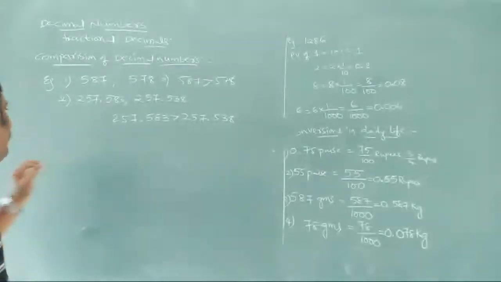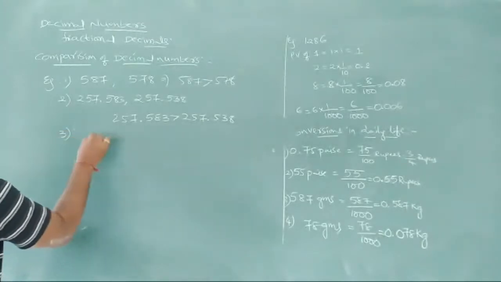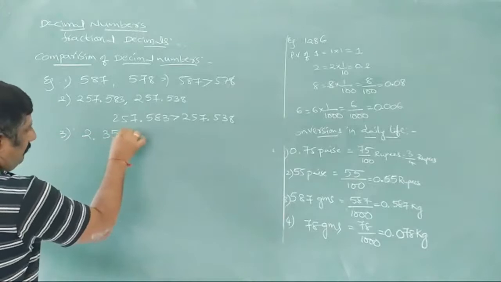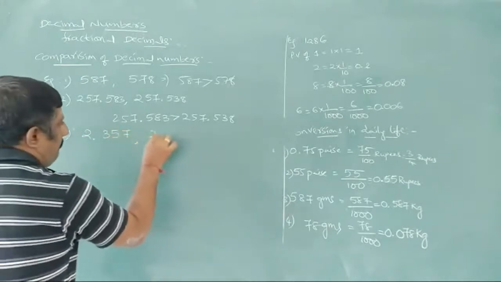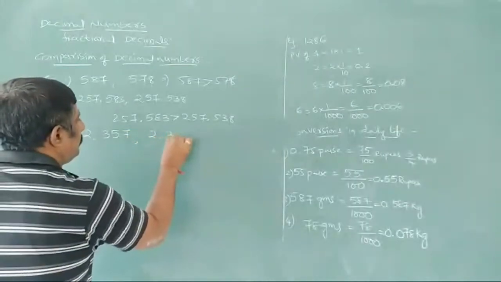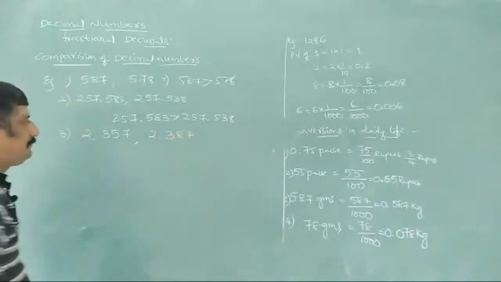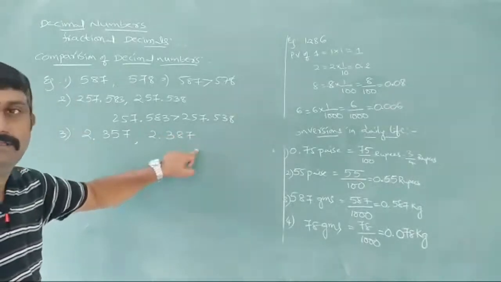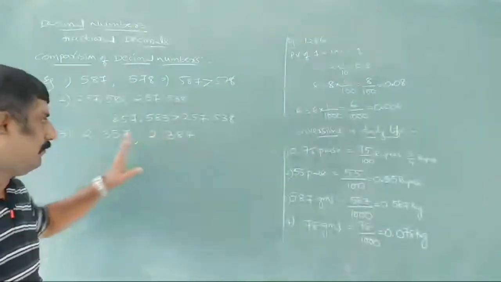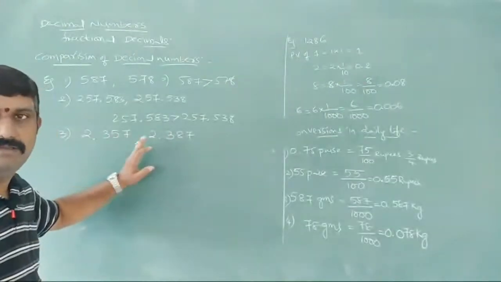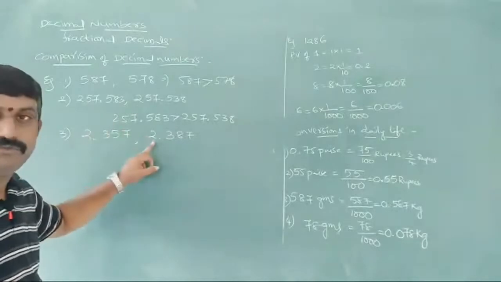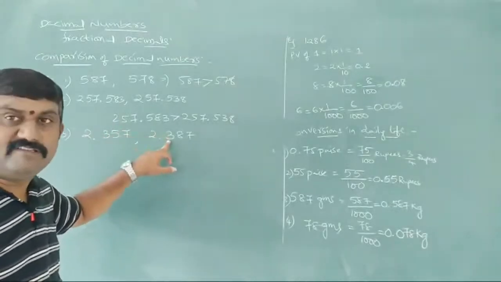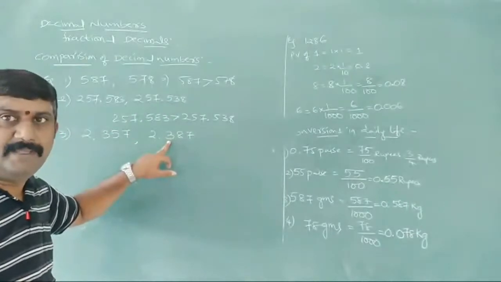One small example I am going to take here. 2.357 and 2.387. Same thing, both are starting from ones place, so this is 2, this is 2. And here 3 we have in tenths place, here also we have 3 in tenths place, so we cannot compare now.